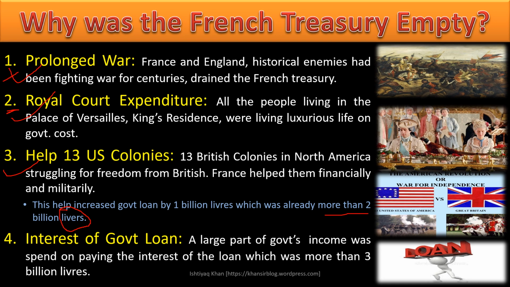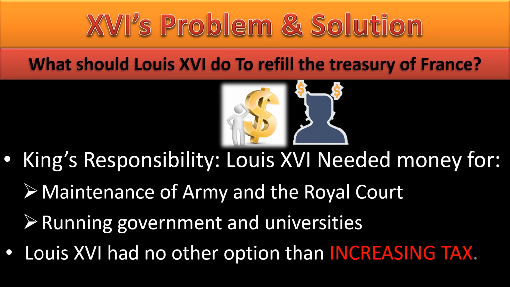France was already burdened with a 2 billion livres loan, and helping the 13 American colonies, the North American colonies, created a further burden of a loan of 1 billion. It's a big amount. Finally, France had to repay the loans, and the interest was 10%. 10% interest was charged on the government, and a larger share of the income of the French government went in repaying the loan. All these are the four major reasons that the French treasury was empty.